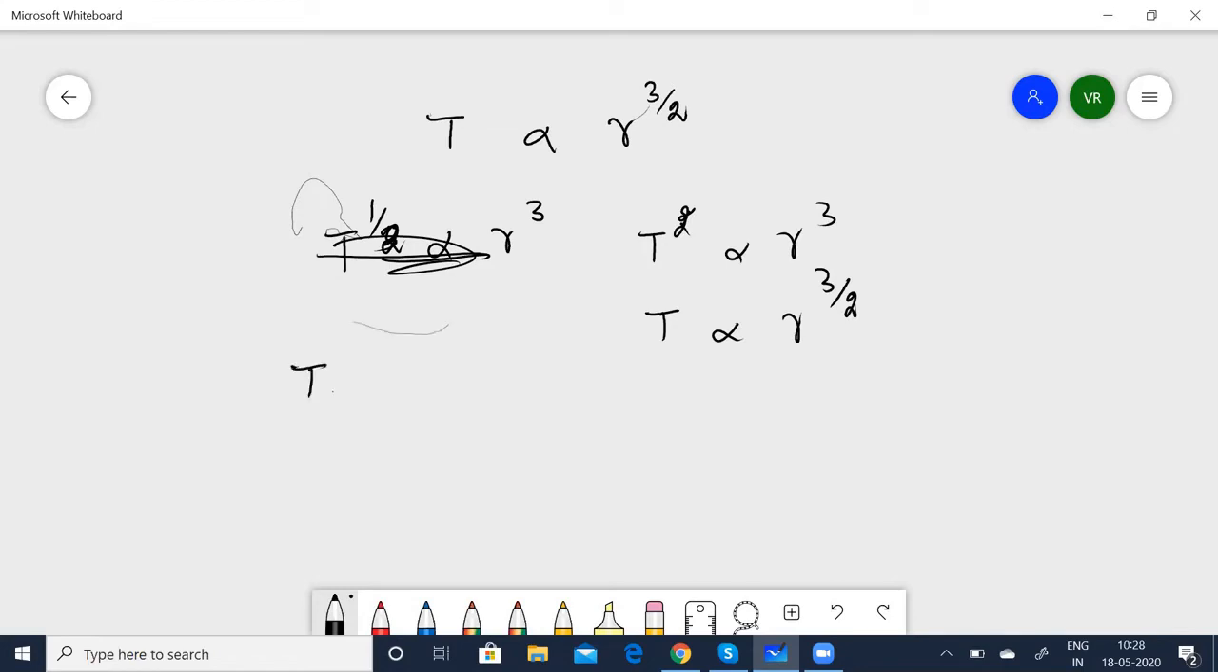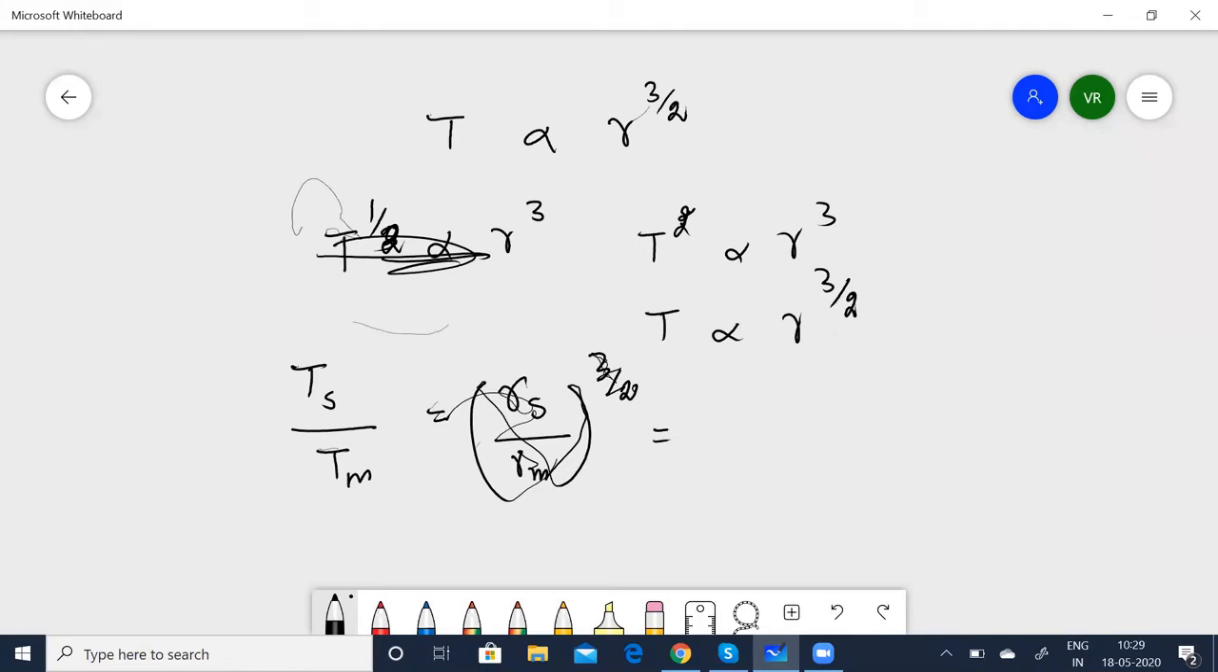Now let us take TS, that is for satellite, and TM for moon, which is equal to RS by RM raised to the power 3 by 2. But RS by RM is given as half, right? So, which is nothing but half raised to the power of 3 by 2, so this implies TS is equal to 2 raised to the power of minus 3 by 2 lunar month.